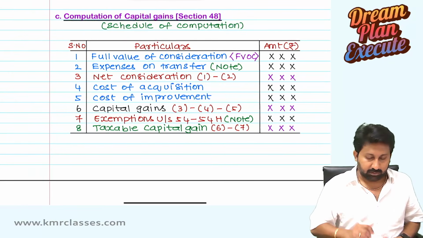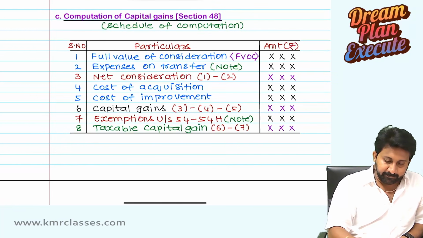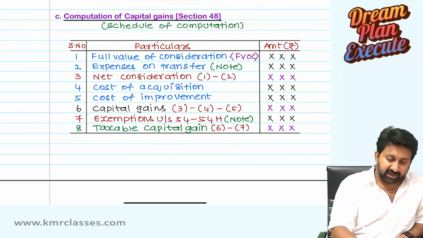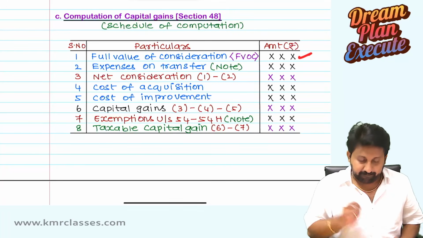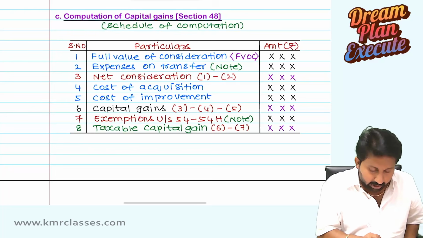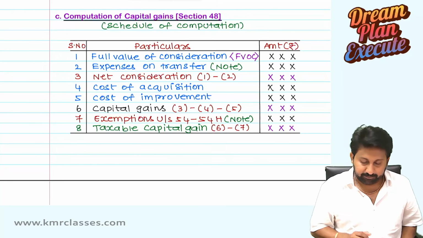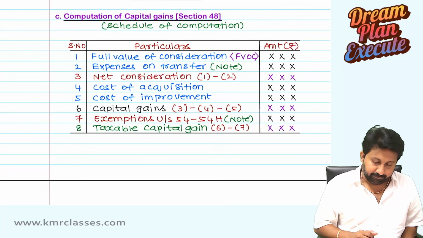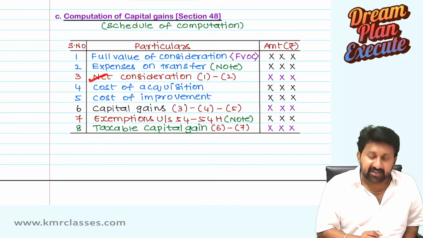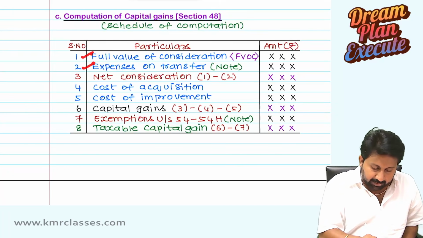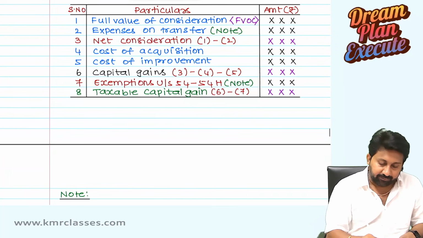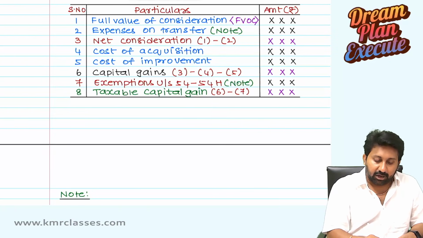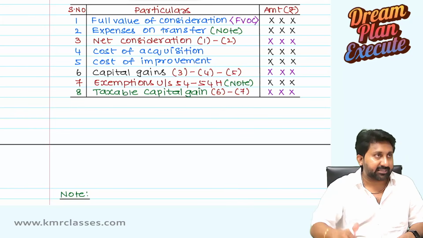See here. Full value of consideration. Take it. From that, reduce expenses of transfer. Net consideration will be 1 minus 2. From this net consideration, reduce cost of acquisition and cost of any improvement.